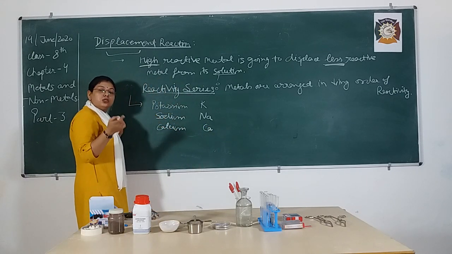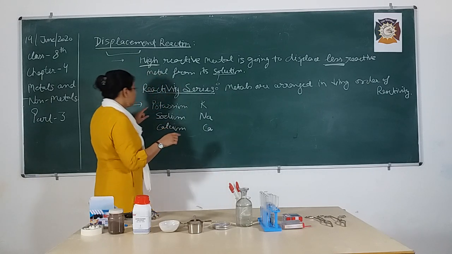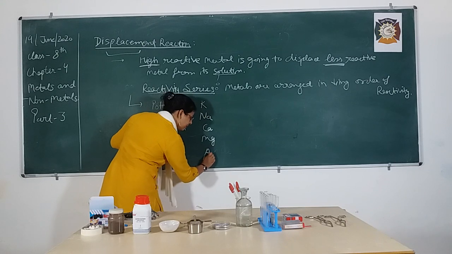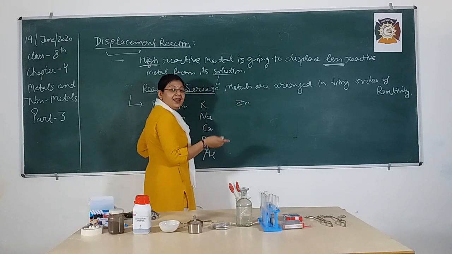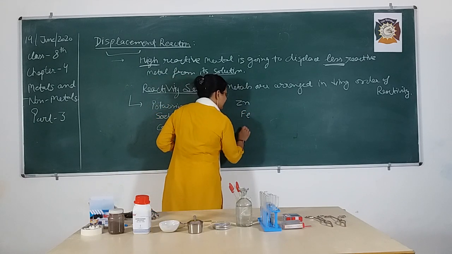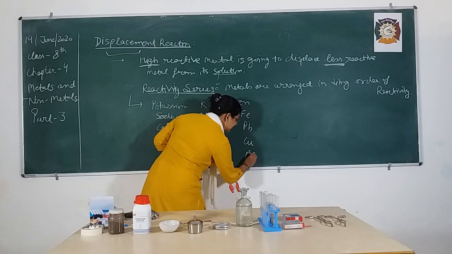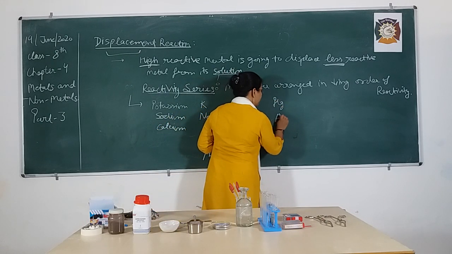This table is also present in your science book, that is Amazing Science. So potassium, sodium, calcium, magnesium, aluminium, then zinc, iron, lead, copper, silver, mercury and then gold.